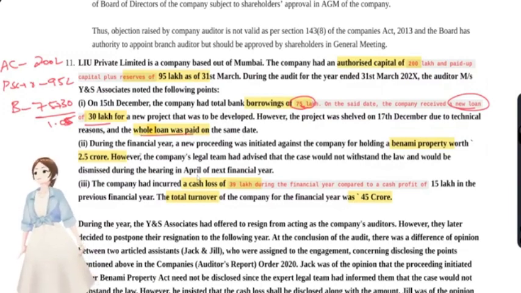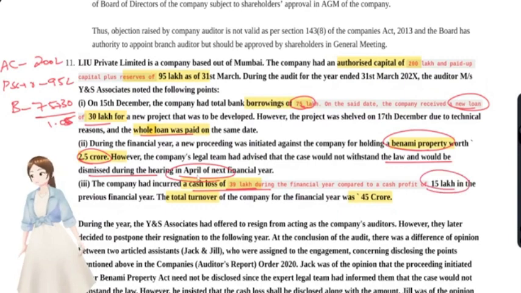During the financial year, new proceedings were initiated against the company for holding benami property worth 2.5 crore. The company's legal team had advised that the case would not withstand the law and would be dismissed during the hearing in April of the next financial year. The company had incurred a cash loss of 39 lakhs for the financial year compared to the cash profit of 15 lakhs in the previous financial year. The total turnover was 45 crore.